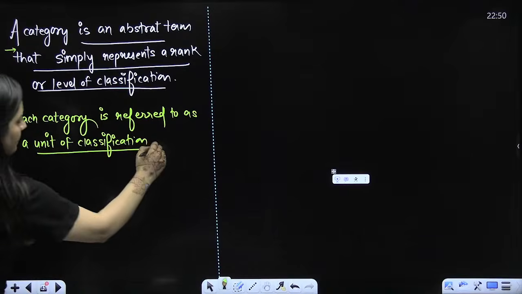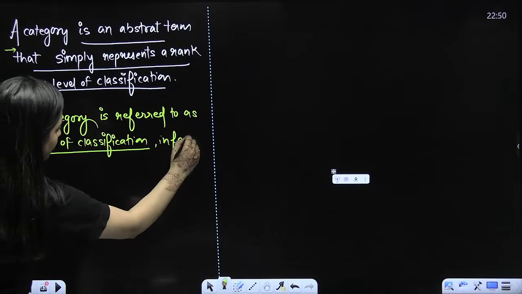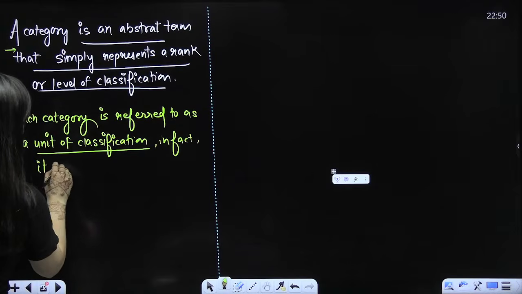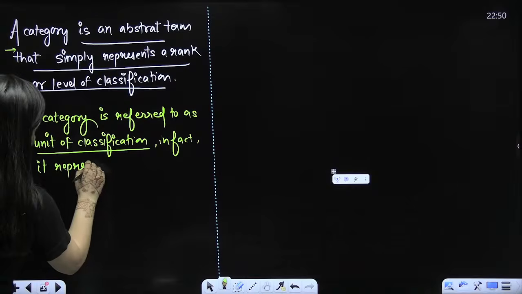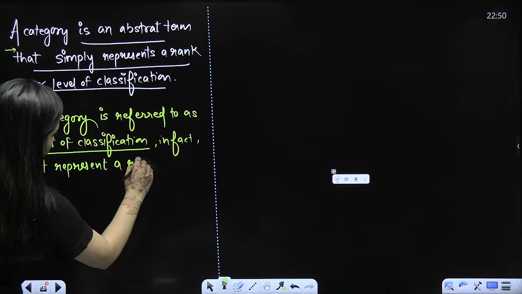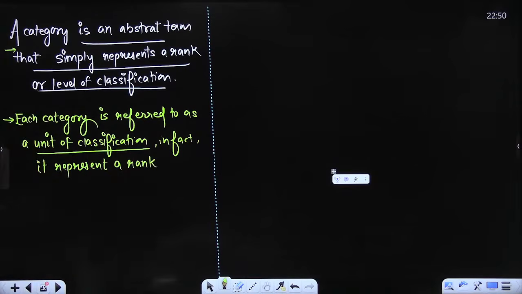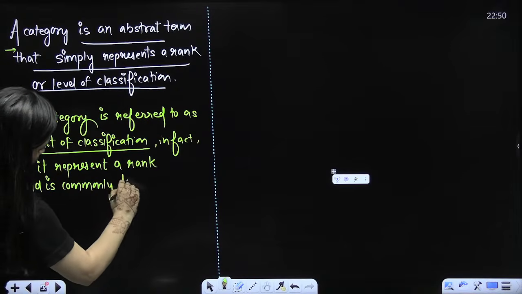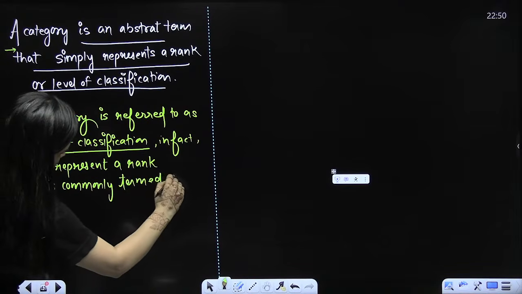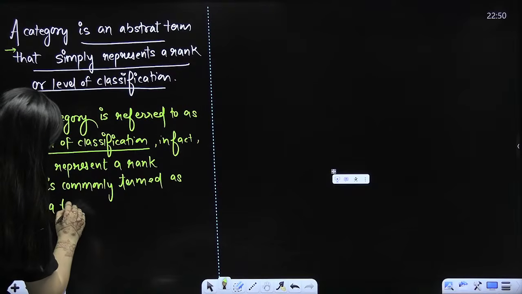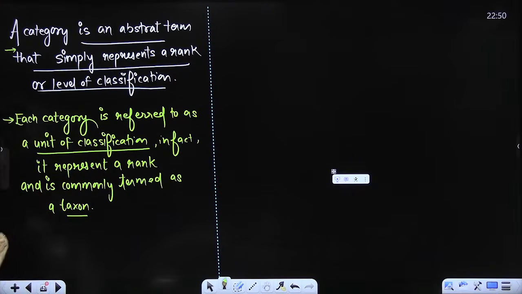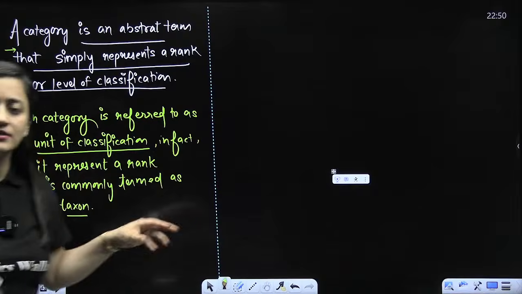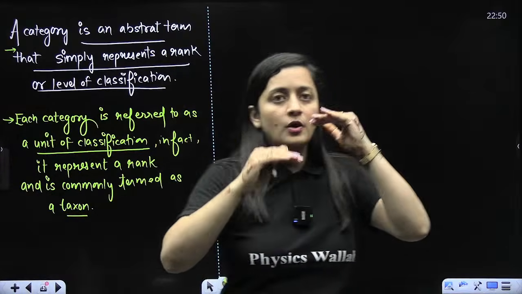In fact, it represents a rank. So you should not be confused in any sort of language. It represents a rank and is commonly termed as taxon. I hope this part is clear, right, beta? So category, rank, taxon, it is all the same. You can talk about it at any level.